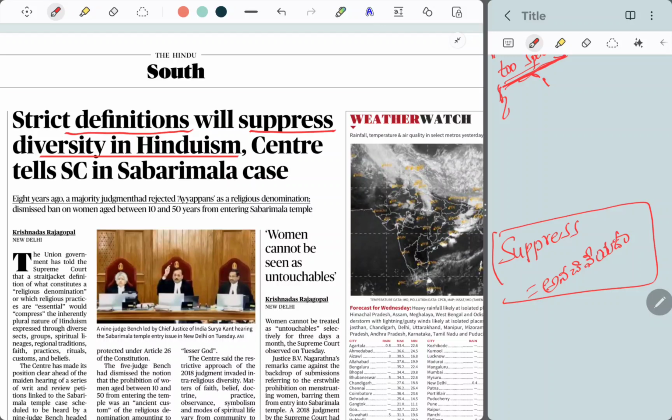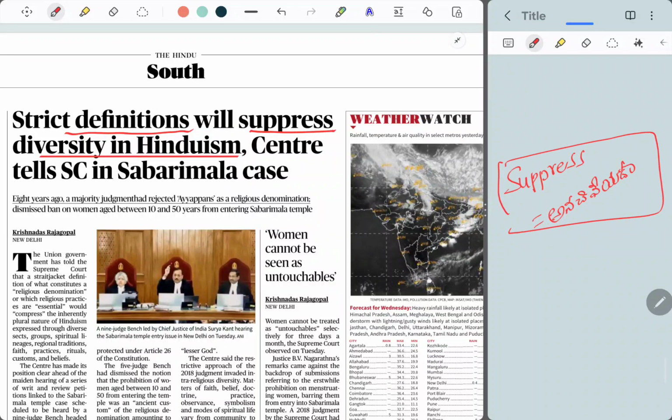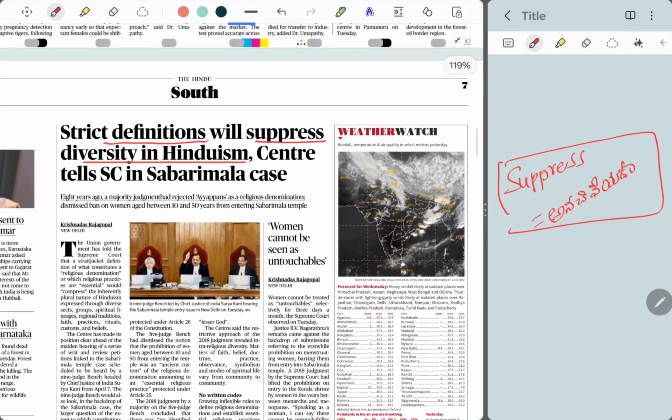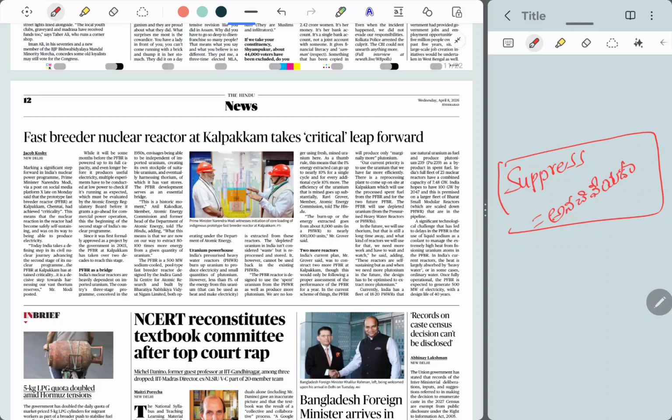Dalits are suppressed by upper caste people, means they are looked down upon by the upper caste people.